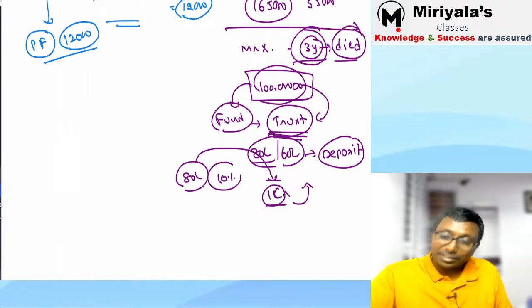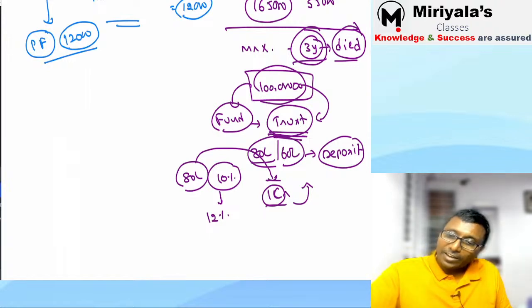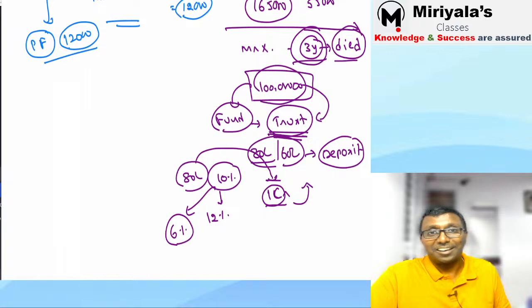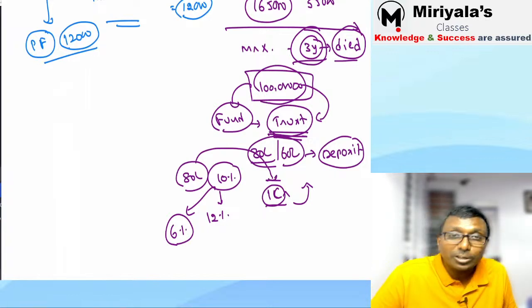Now, what has happened? I thought a 10% return will come, but practically I might have got 12%. See, now the market is going up like anything, right? Or maybe my fate is not good and it must have gone to 6%. I thought 80 would become 1 crore. It didn't become. Only 94 lakh rupees it became.